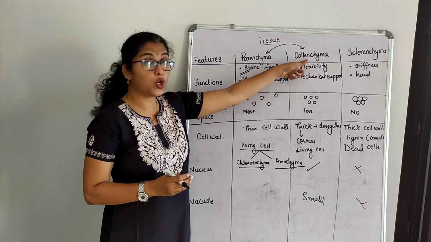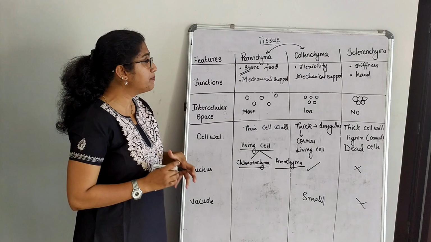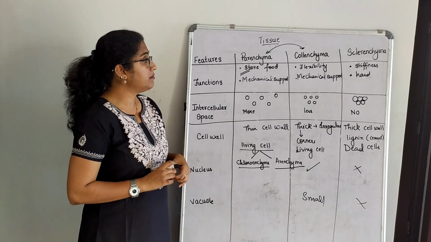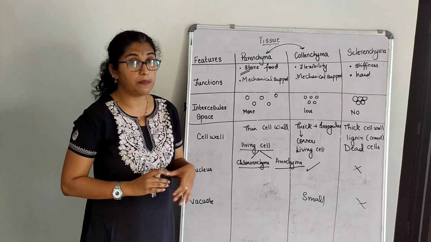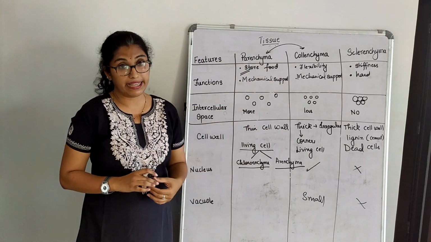Chlorine is different from chloro. So this is about the features, in brief, of parenchyma, collenchyma and sclerenchyma. We will study this in much more depth in our next class.